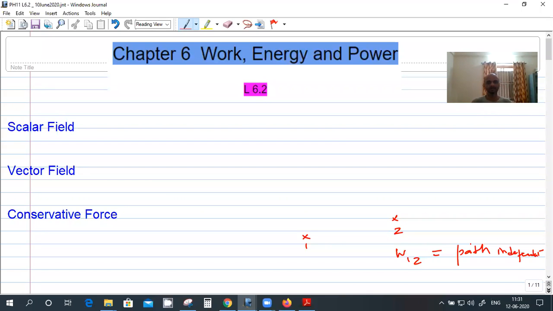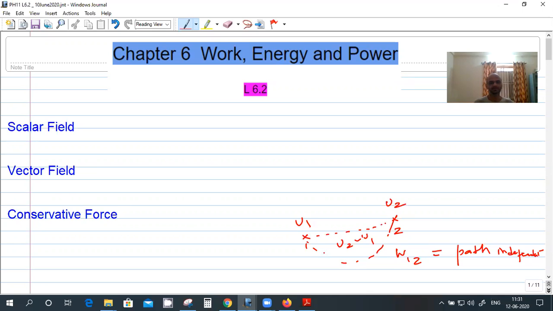Okay, and if it is path independent, I can associate a number with this point, say u1, and another number with this point u2. So to go from 1 to 2, I'll say the work done is u2 minus u1. Even if I take this path, the number difference is not going to change. u2 minus u1 will be same.